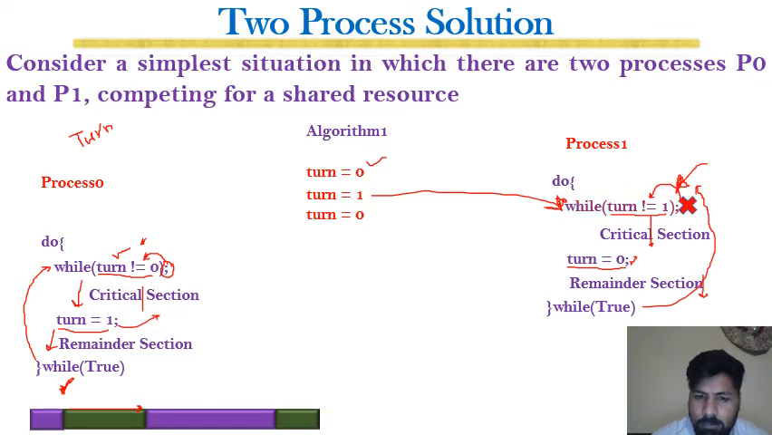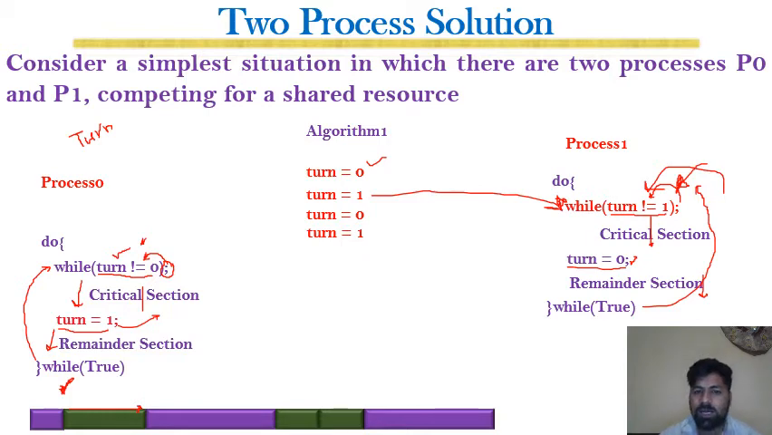And for example, in the middle, P1 also wants to execute and it requested, but it once again got stuck in this loop because the turn was 0. Okay, so once P0 completes its execution, it sets the turn back to 1, and similarly P1 is again released and it is executed. So this is how the two process solution is made.